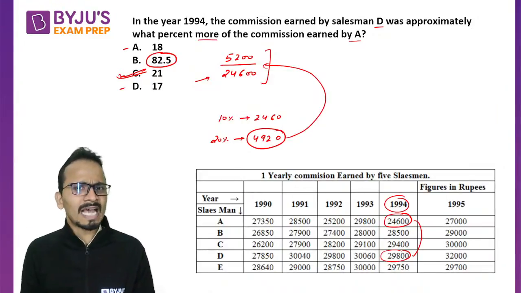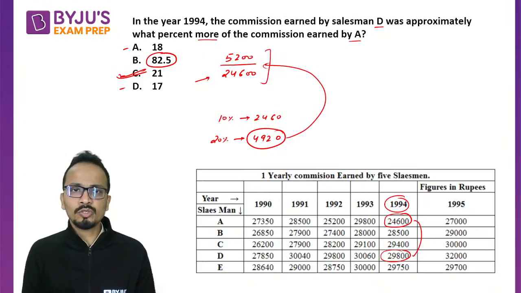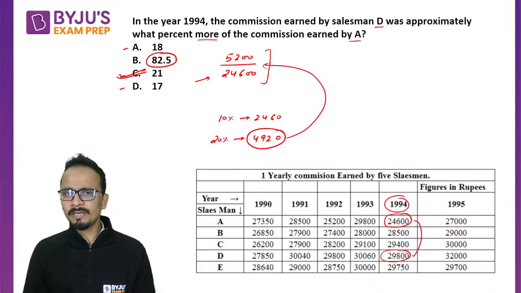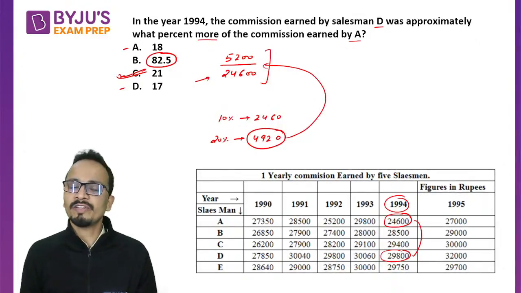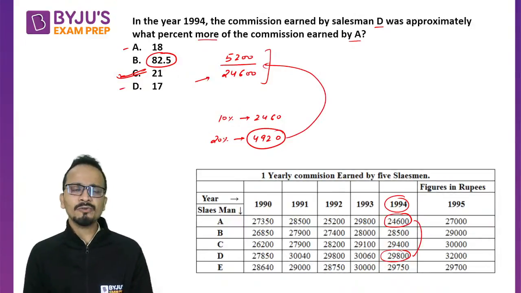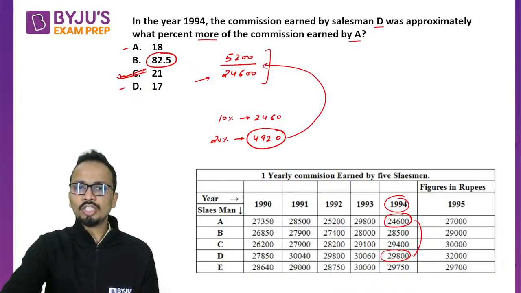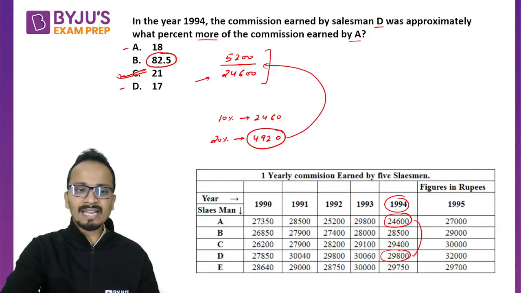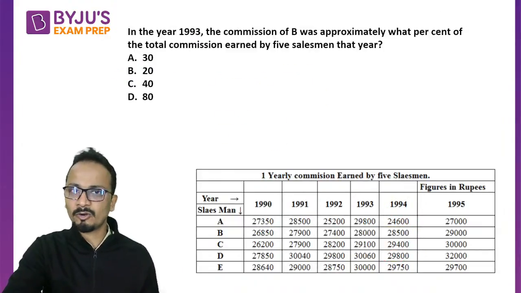So the calculation that I have to do is 5200 upon 24,600. Okay. So I've just calculated 5200 is what percentage of 24,600, and it is approximately 1/5 of the value, and the safest answer is 21%. All right. So not much of calculations is done and we have got the answer, right?